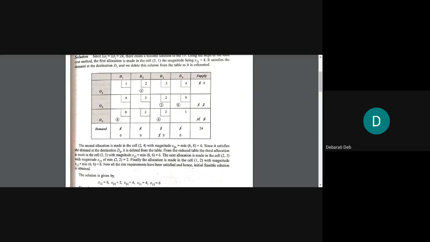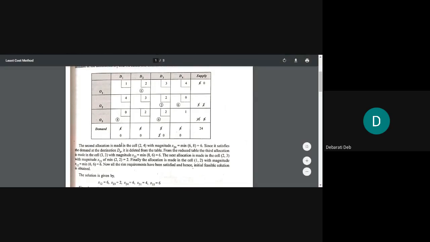But here, when we are exhausting this 4 in the first column, we will strike off this entire column. Listen to me very carefully. We had selected this O3 and D1, and in this first column, the column total was 4.